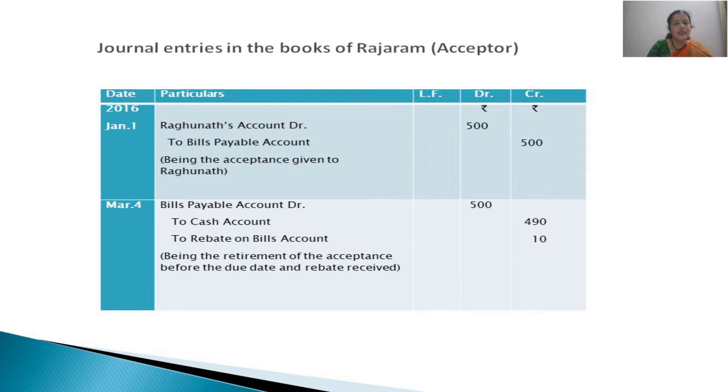Then in the books of Rajaram, acceptor, the same way. First of all, for giving acceptance, Raghunath is receiving this bill's acceptance and bill is going out. Then one month earlier, that is on March 4th instead of April 4th, we are receiving the bill and paying cash and enjoying a little amount of rebate, which is a gain to us. So bills payable account 500 is coming in, and cash we are paying is only 490, and the discount we are enjoying is 10 rupees, which is an item of income for us.